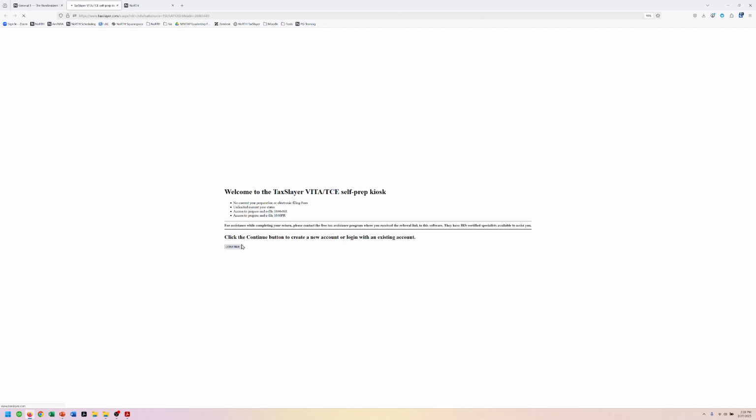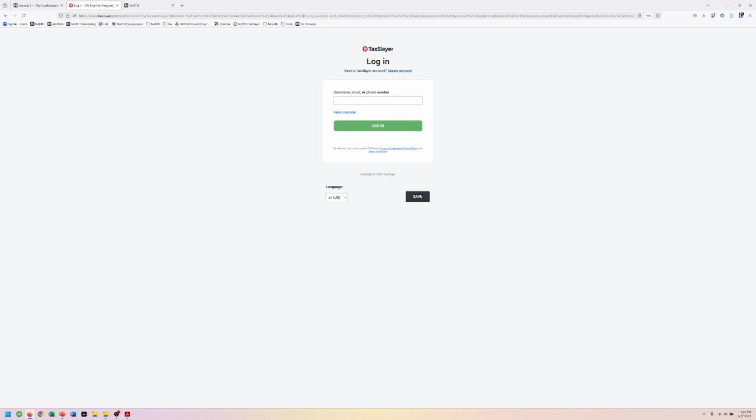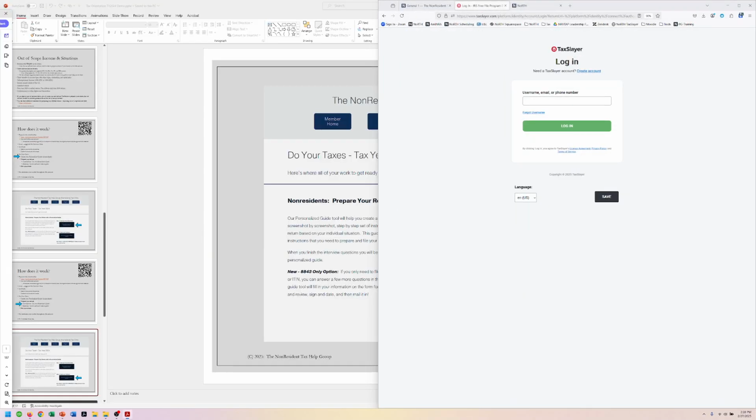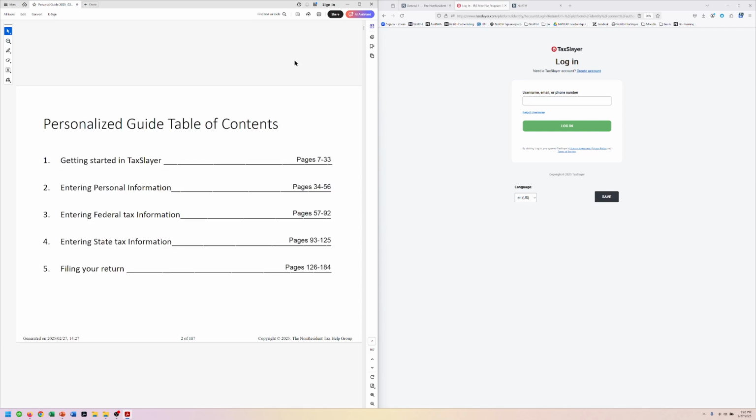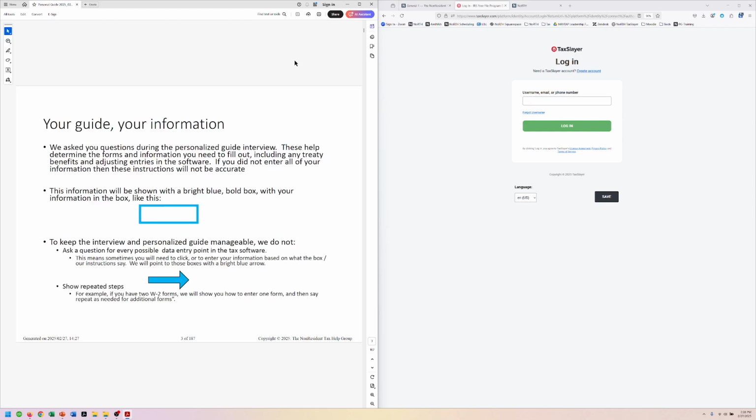All right. And the way that the guide is set up to work is it's really kind of set up to do a split screen. So if we do this, we've got a personalized guide table of contents, kind of lets you know where things start. We also put like your information in there.